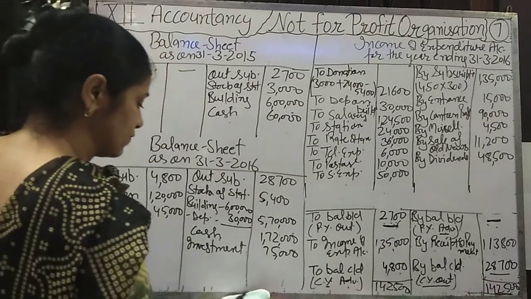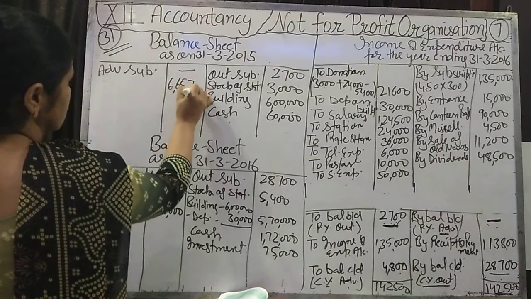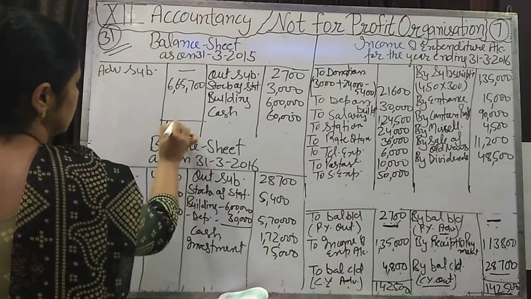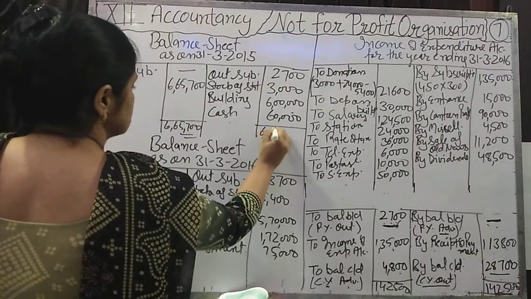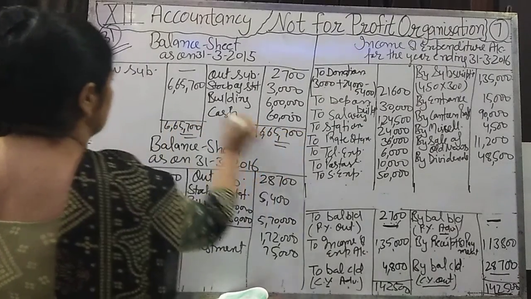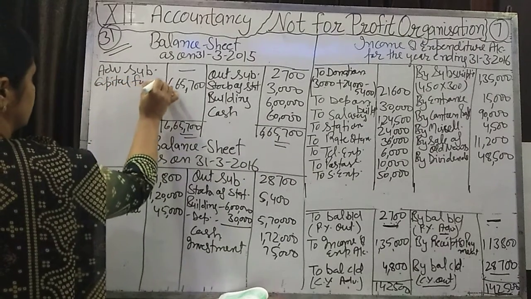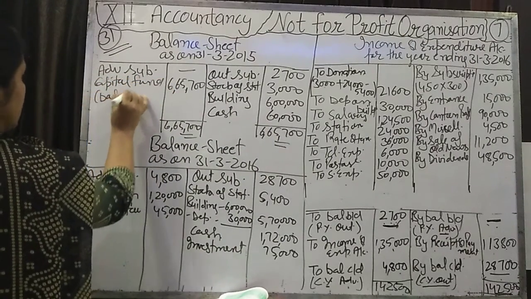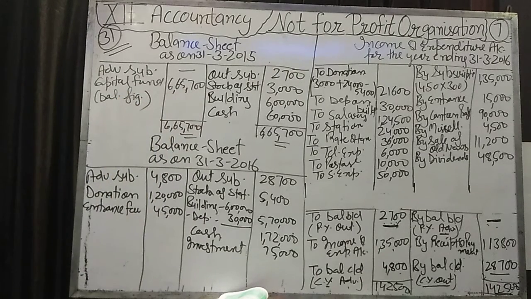We will find out the difference of these two. That will come to 6,65,700. Okay, nothing is here on the liability side, so the total of the asset side is equal to the capital fund. You will write here balancing figure. Balancing figure means we have calculated it by the difference of both sides.